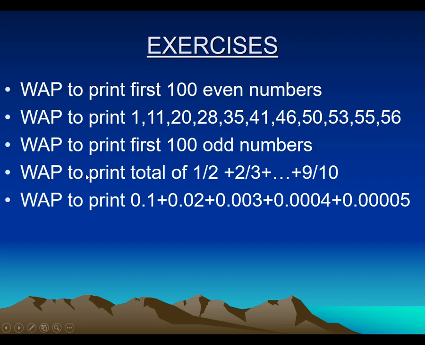Fourth program is write a program to print the sum, that is the total, of 1 divided by 2 plus 2 divided by 3 plus up to 9 divided by 10 and so on. That means every division you have to take and then you have to print the sum of that particular number. Next is, we need to print the sum of this particular number, that is 0.1 plus 0.02 plus 0.003, 0.0004, 0.00005. You have to print the sum of that particular number.